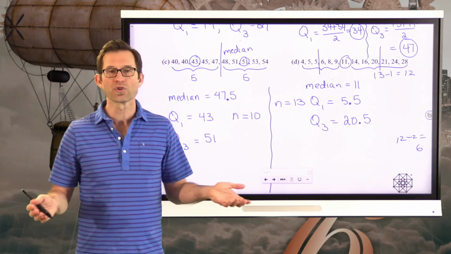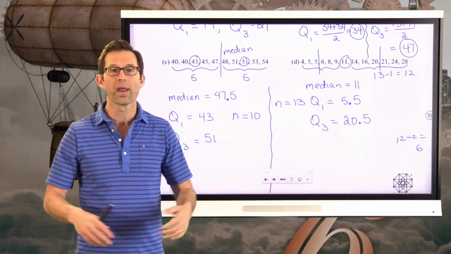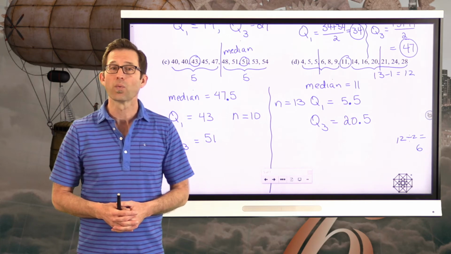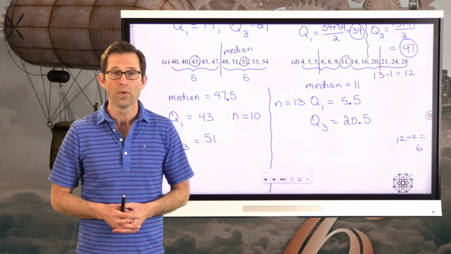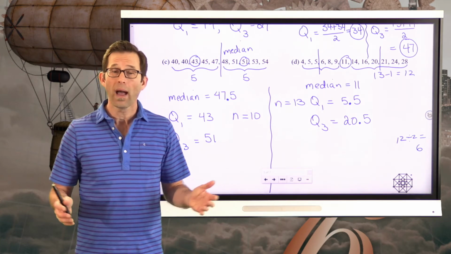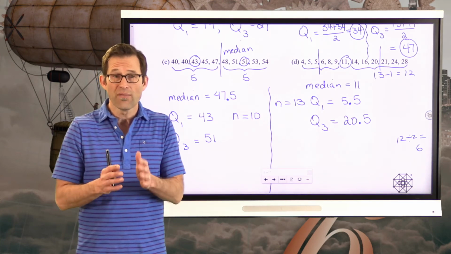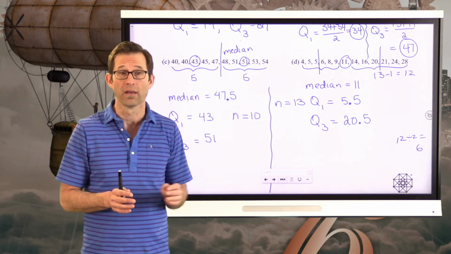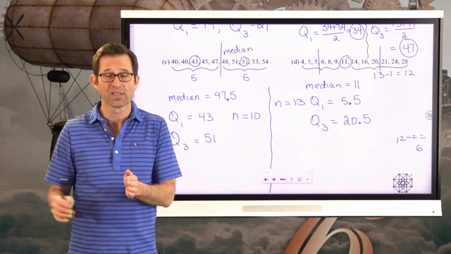Because if I went out and surveyed 100 lawyers and asked them what their salaries were, and I said the first quartile value is $72,000 a year, you would know that 75% of lawyers are going to make more than that. 25% are going to make less than that, right?